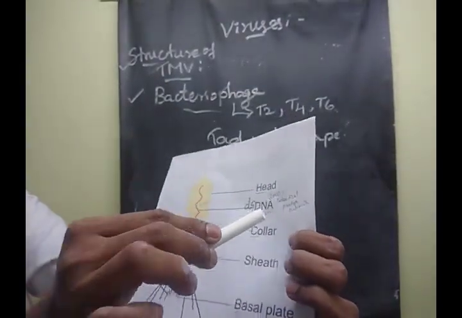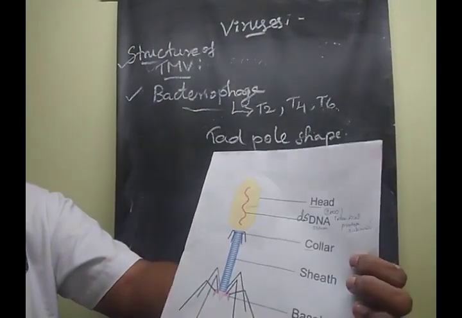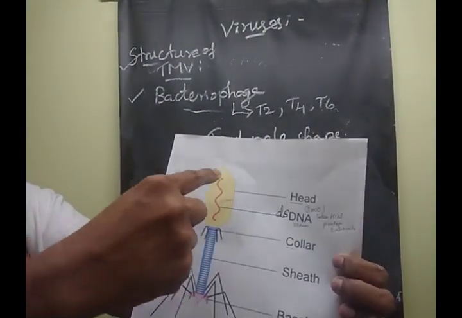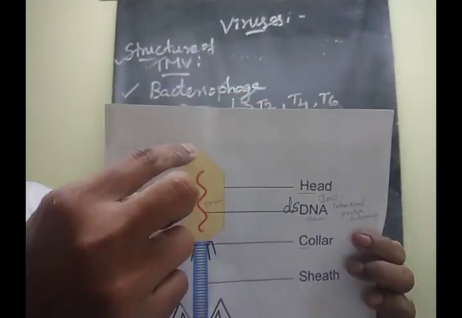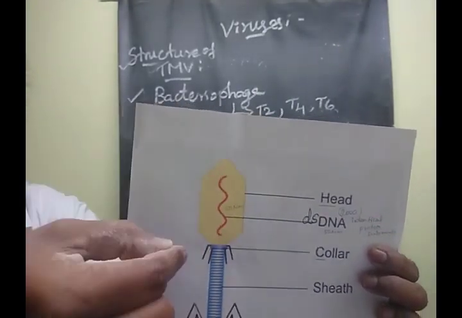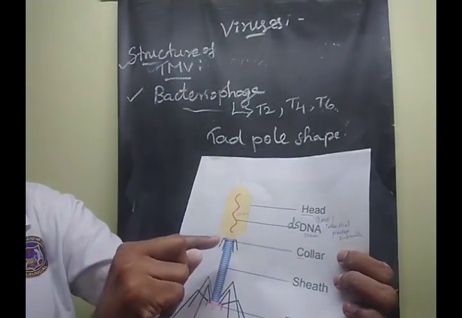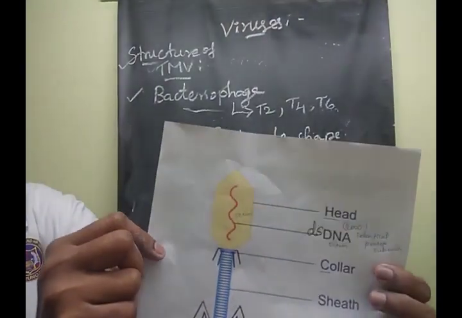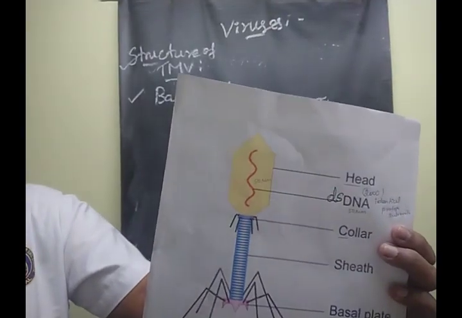Here there are 2000 identical protein subunits tightly packed in this area. The head is hexagonal in shape. Understood, children?